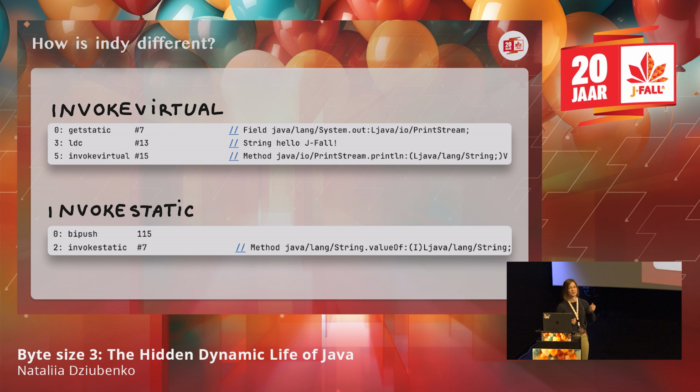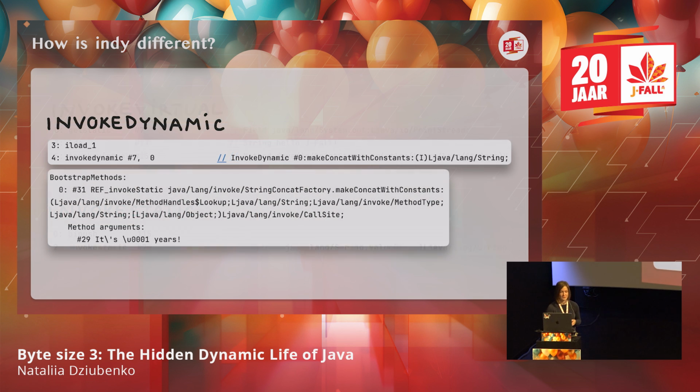Invokestatic is pretty much the same. This is for invoking static methods, and the difference is that we only need to put the arguments on top of the operand stack before we invoke it. We don't need to provide any instance because it's a static method. We still need to specify the type where this method is located. So inside the String class, we have the valueOf method that accepts an integer and returns a string.